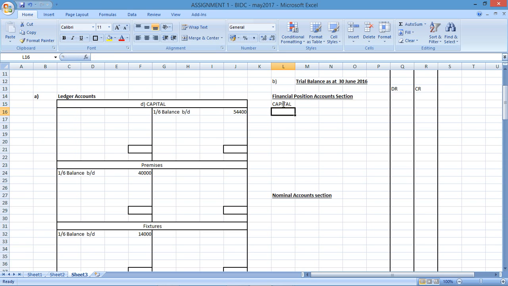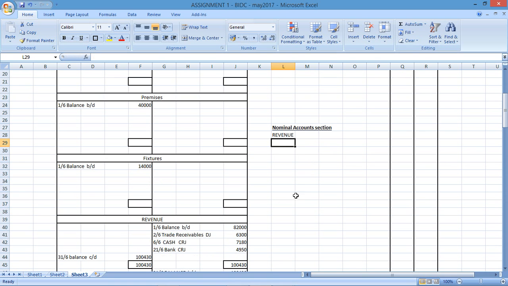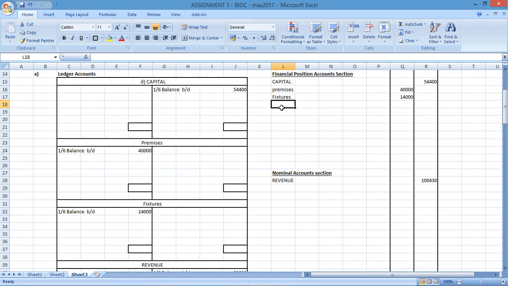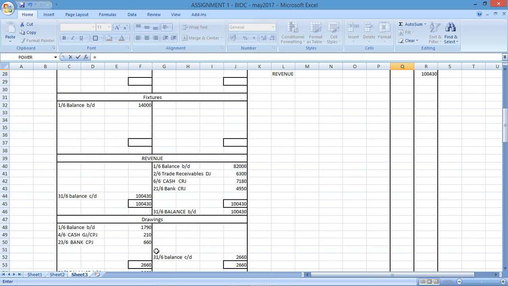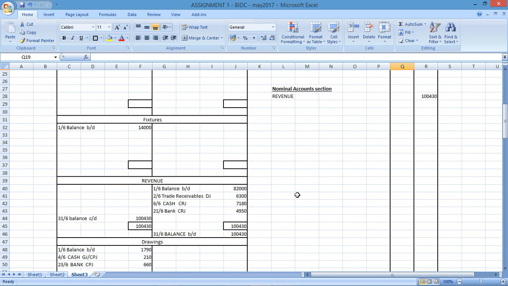So capital, I'm going to write capital there. Capital has a credit. Premises, fixtures. Revenue would be part of the nominal accounts. Revenue had a balance of that. Drawings will be part of the financial position. The drawings would have a debit. That figure. There's my drawings.